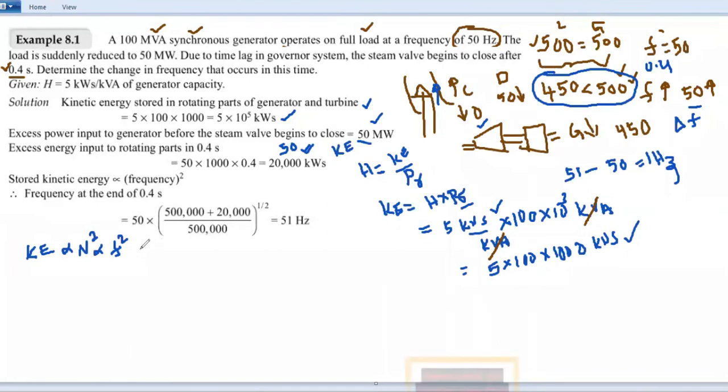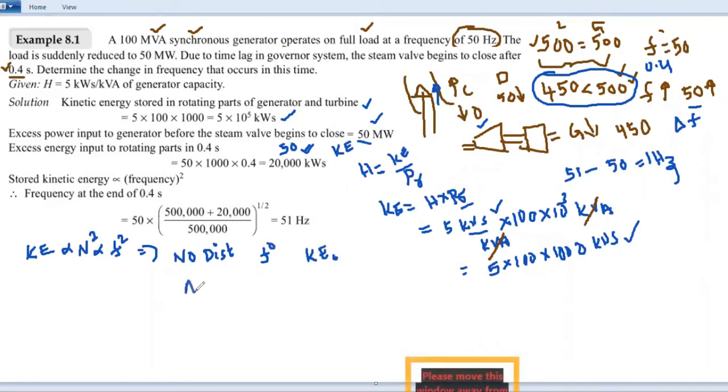Now at normal condition without disturbance, under steady state condition, the frequency is f naught, and the kinetic energy is KE naught.